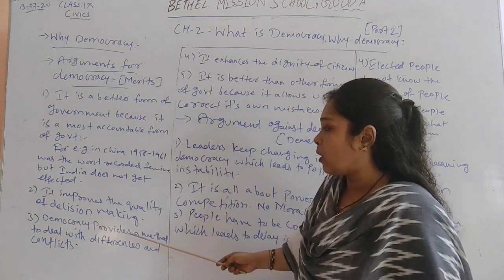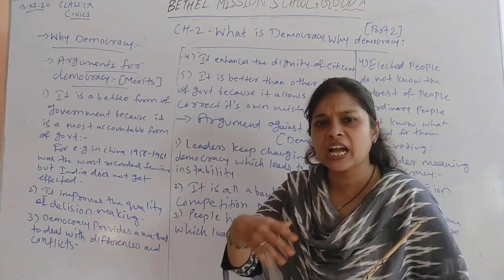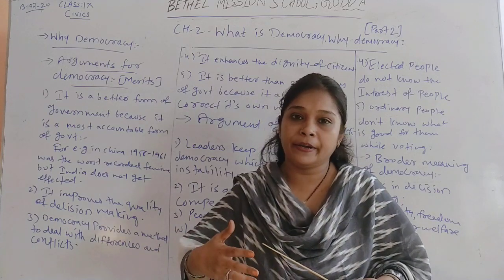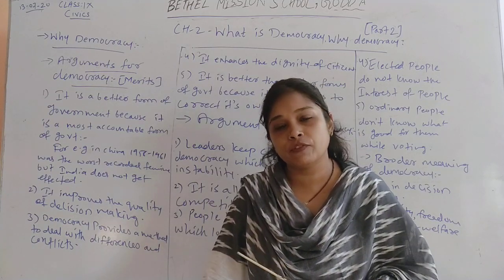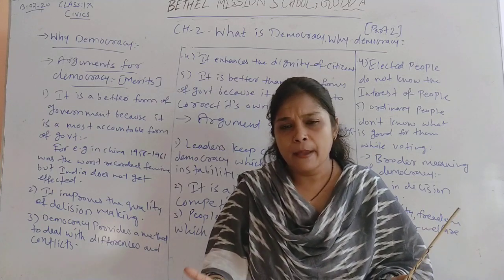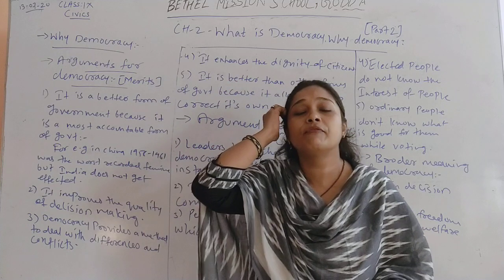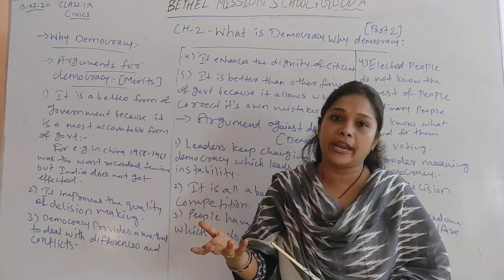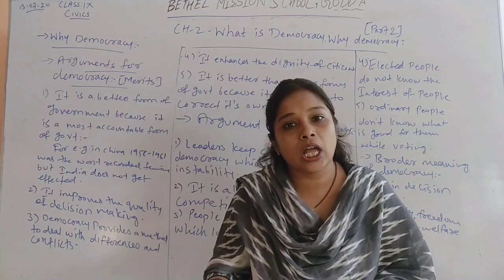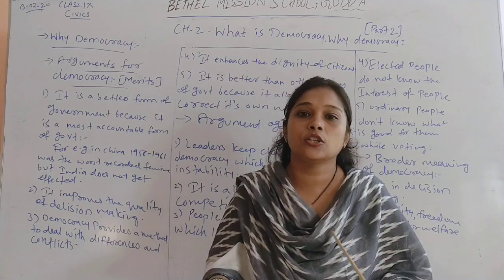Next one is that democracy provides a method to deal with differences and conflicts. See, in other forms of government, when there is any conflict or difference between members of the country, citizens, or groups of citizens, you can see that harsh decisions are taken, people are forced, or there is an injustice. Like in our first chapter, when we talked about Poland and Chile, over there they had dictatorship. And those dictators do not allow people to speak for themselves. They force their decisions on the people.